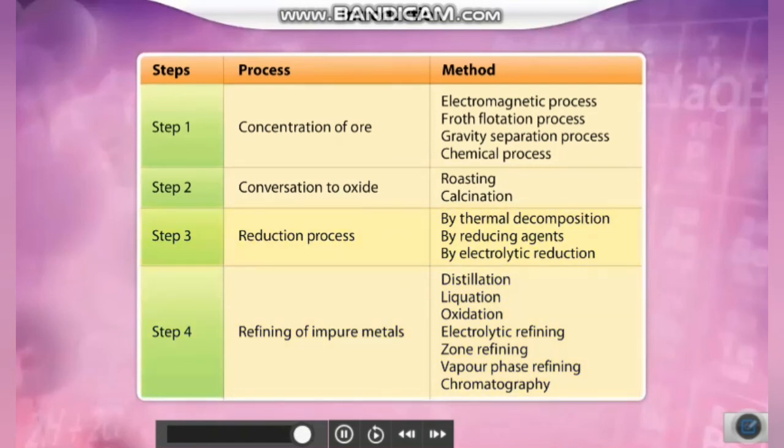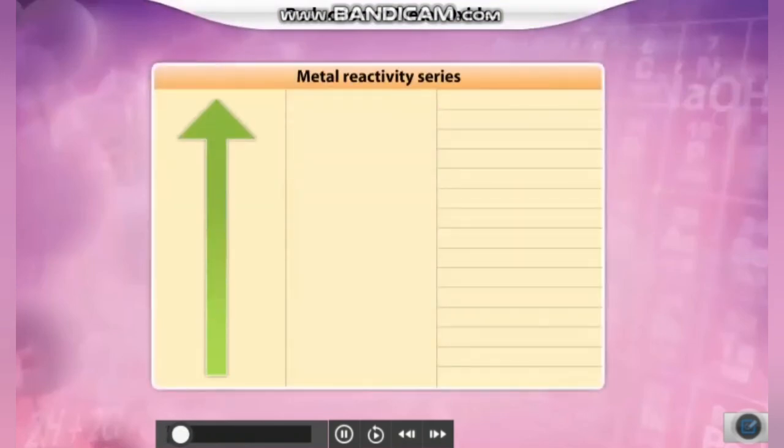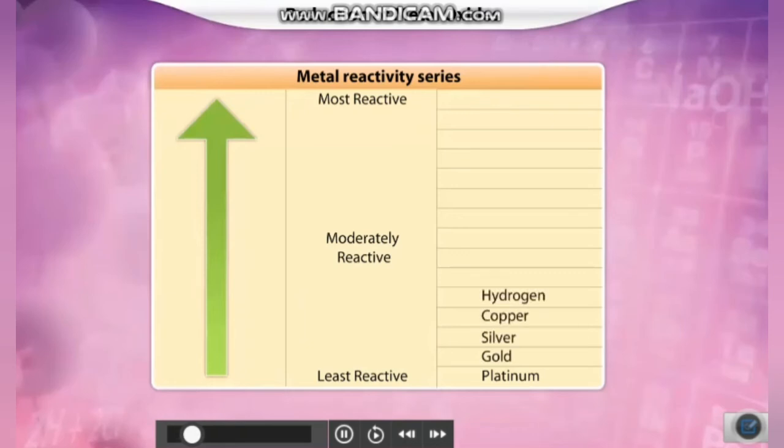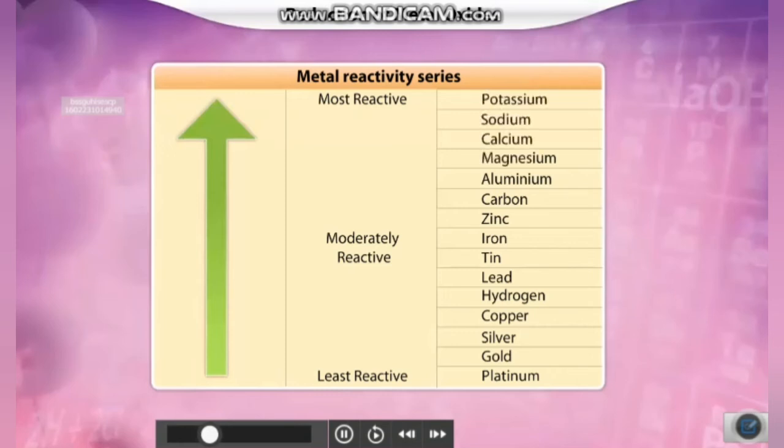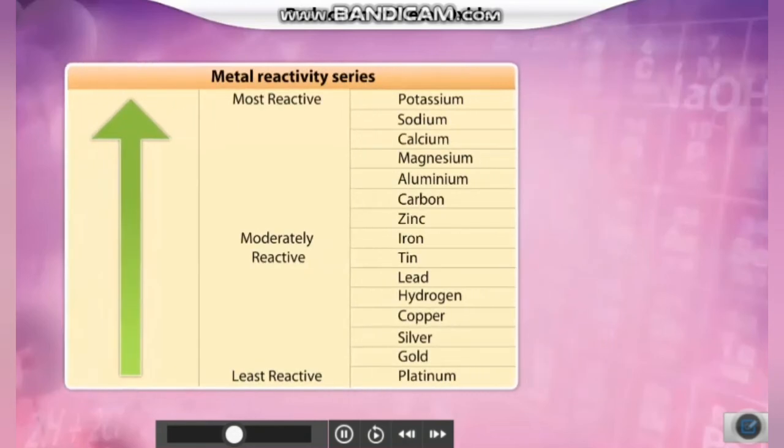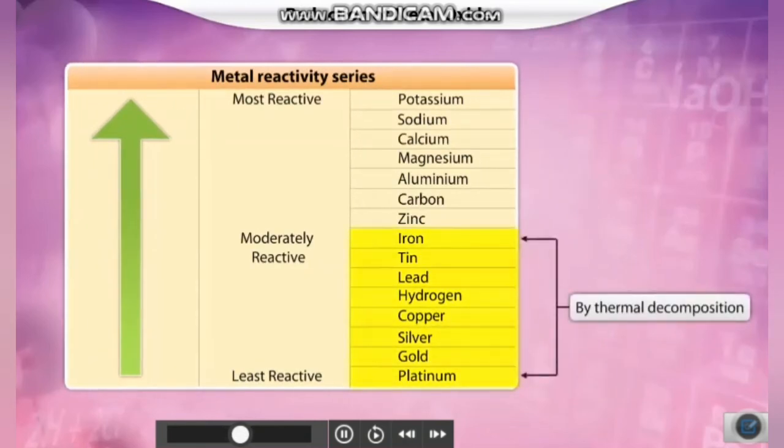In this topic, we shall learn how a metal oxide is reduced to metal. The method for reducing a metal oxide to its corresponding metal is based on the position of that particular metal in the metal reactivity series. If the reactivity of the metal is low, then the metal oxide can be reduced to metal by heating it. This process is called thermal decomposition.